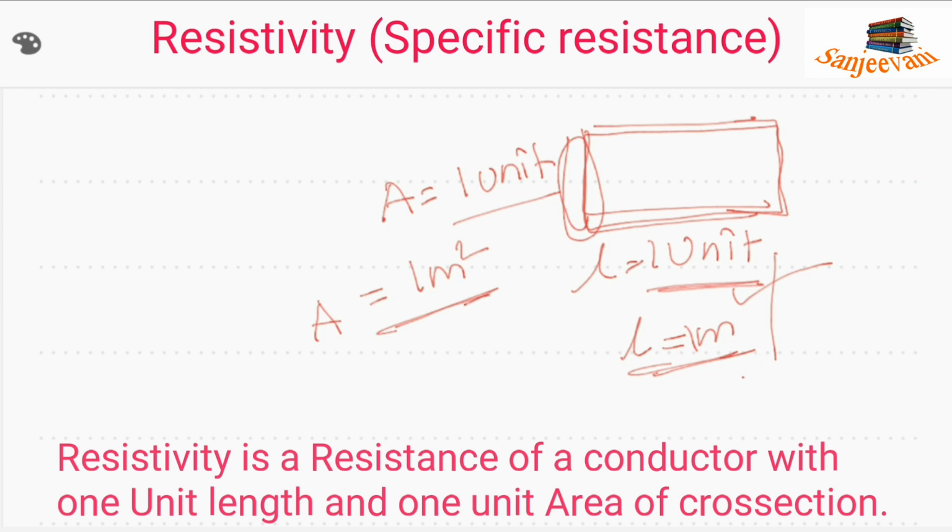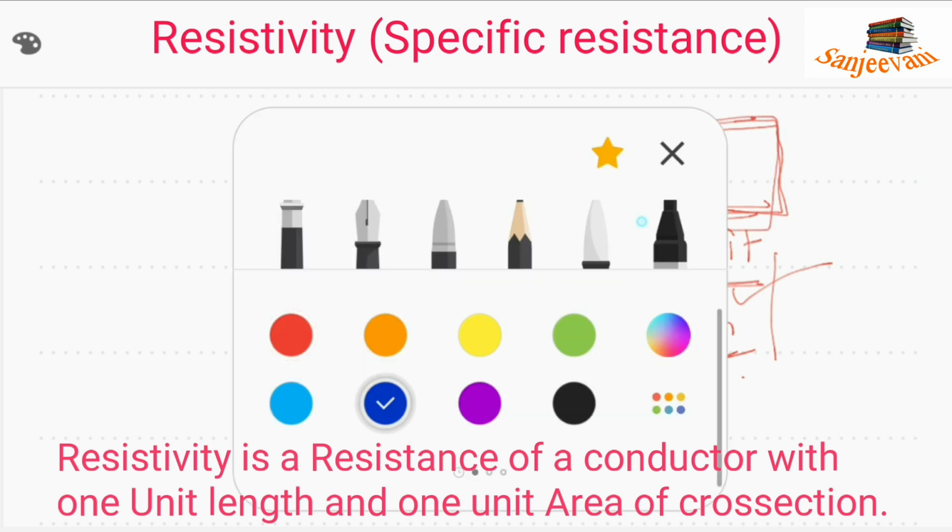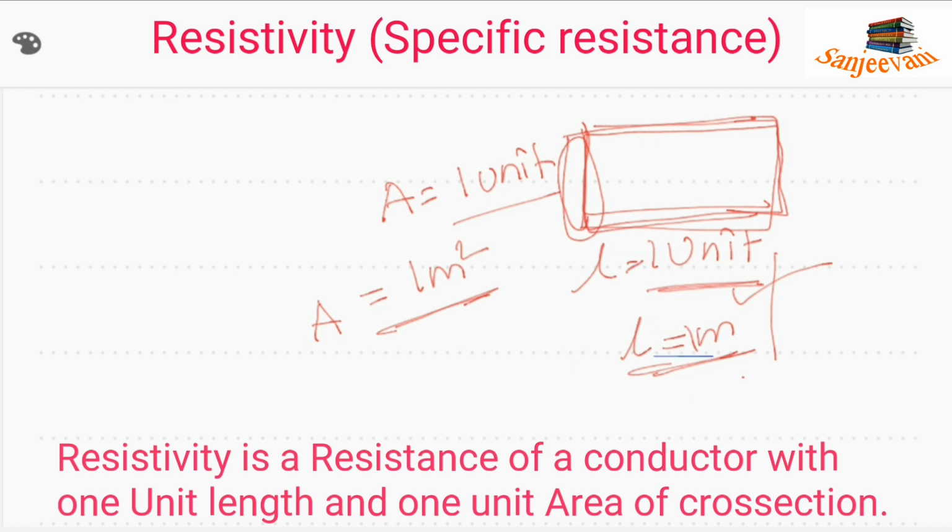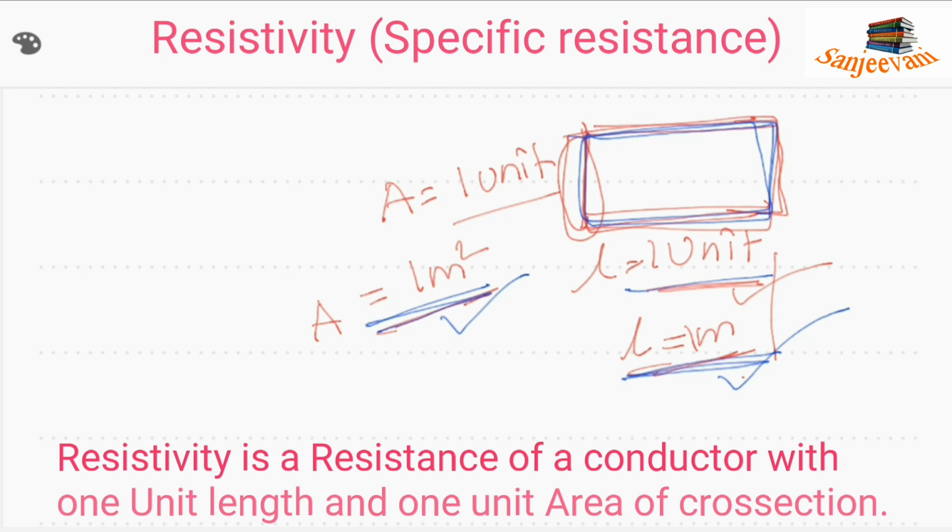That means the resistance of the substance which has unit length, 1 meter, and 1 square meter area of cross section is called specific resistance.